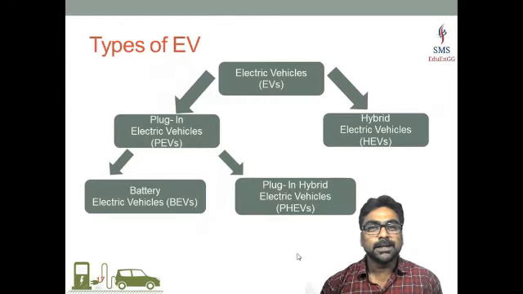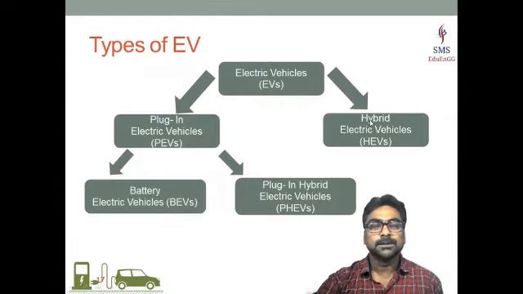So have a look at the types of electric vehicles listed here. The electric vehicles can be mainly classified into two. They are plug-in electric vehicles and hybrid electric vehicles, right? So this word plug-in makes sense here. We will discuss about it. So the vehicle is mainly classified into hybrid electric vehicle and plug-in electric vehicle. Further, this plug-in electric vehicle is classified into two types: battery electric vehicle and plug-in hybrid electric vehicle.